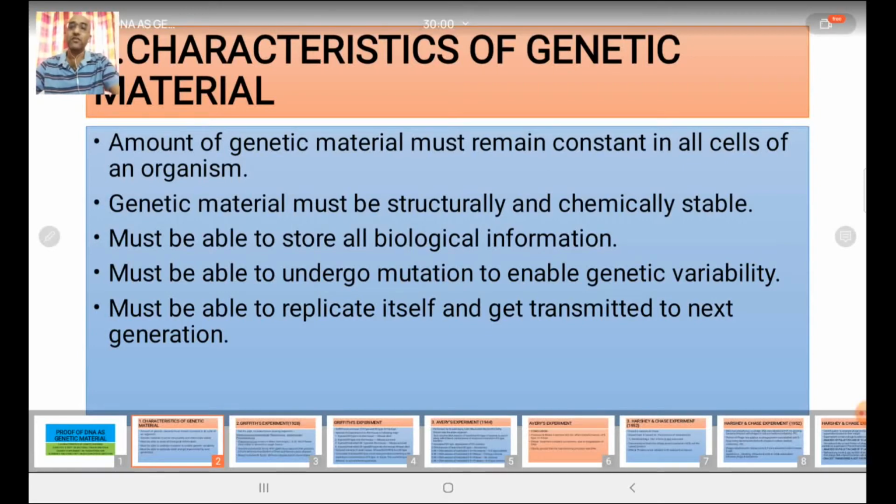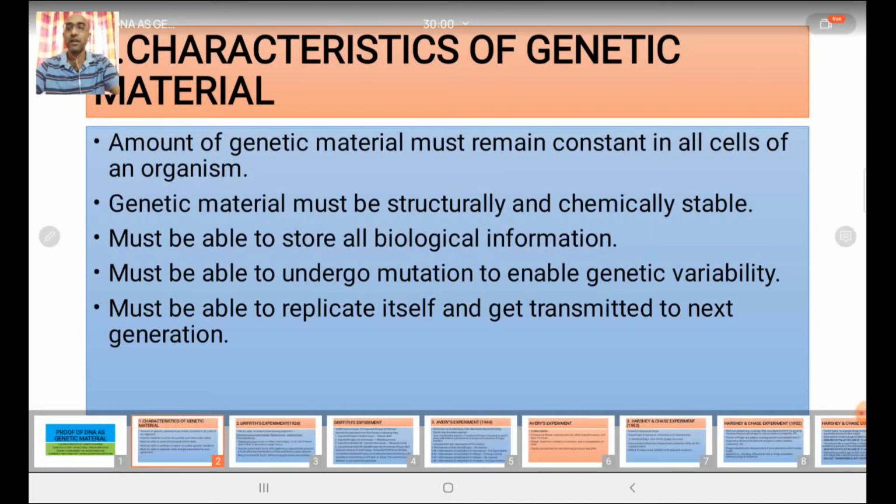Second, genetic material must be structurally and chemically stable. Then it must be able to store all biological information. Its job is to store the biological information. Then it must be able to undergo mutation so that genetic variability can be achieved. You know mutation. Then the last one is it must be able to replicate itself and get transmitted to the next generation.